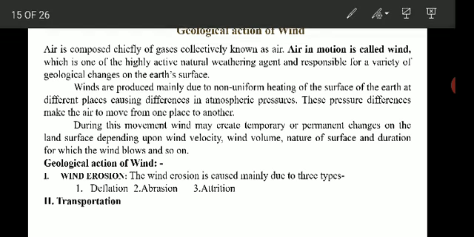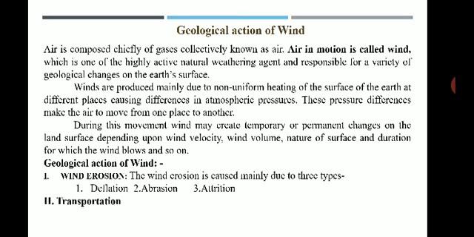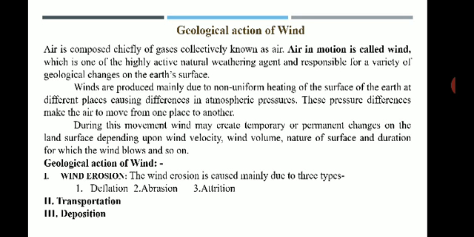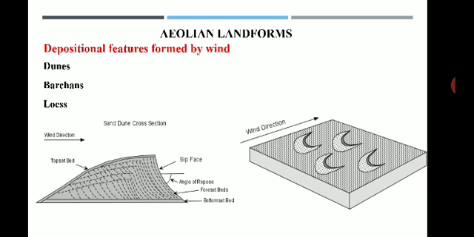It deposits the material which is carried by the wind. So these three processes include the geological action of wind. During this, there are various landforms which are formed, and those are called aeolian deposits. So aeolian deposits are the deposits which are formed by the geological action of wind.